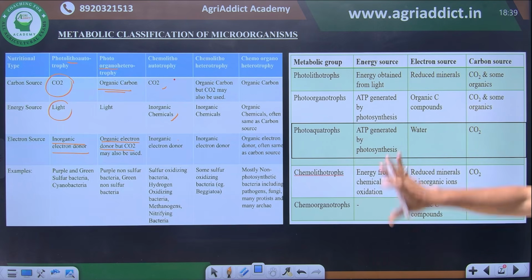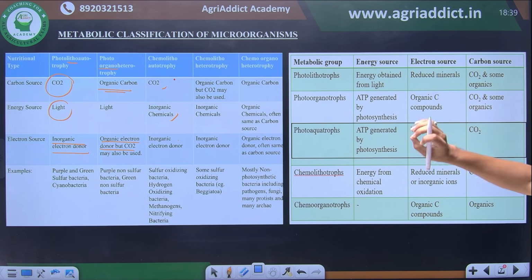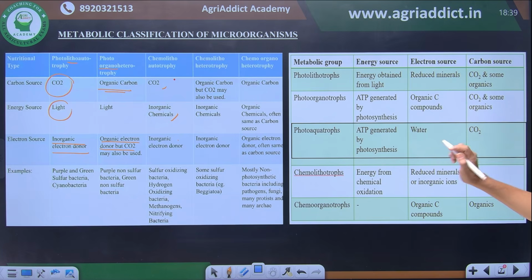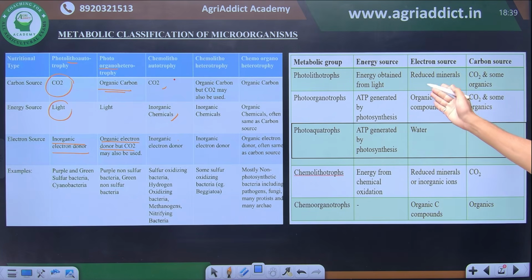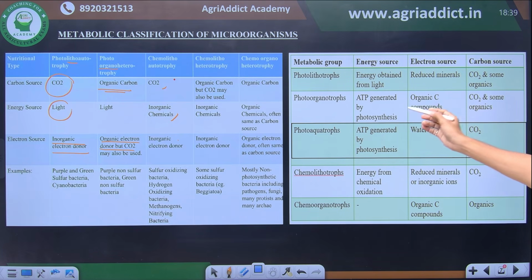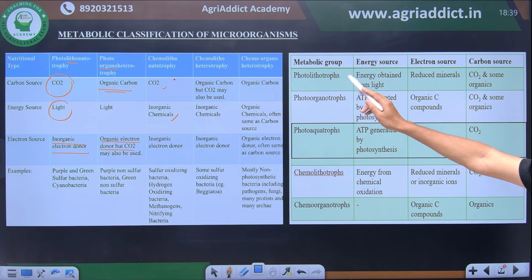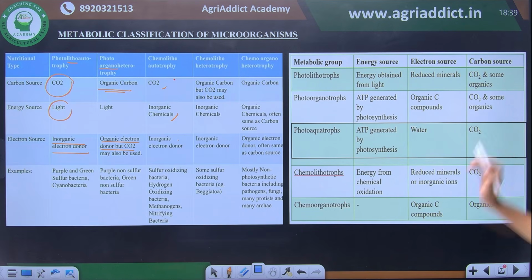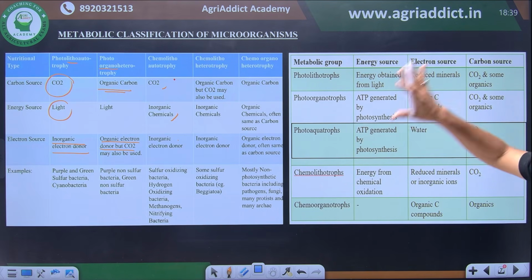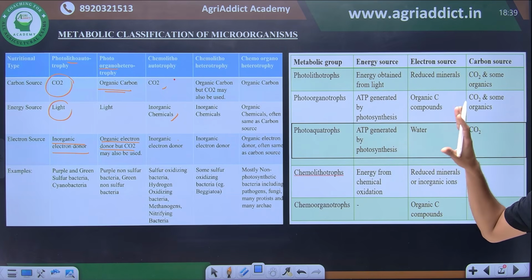So it is better you go with this table and then revise the examples based on it, because it is very easy to understand. Then photolithotrophs, where energy is obtained from light. The first word indicates energy, and the second word indicates their electron source and carbon source. So this way you can understand the metabolic classification of microorganisms.